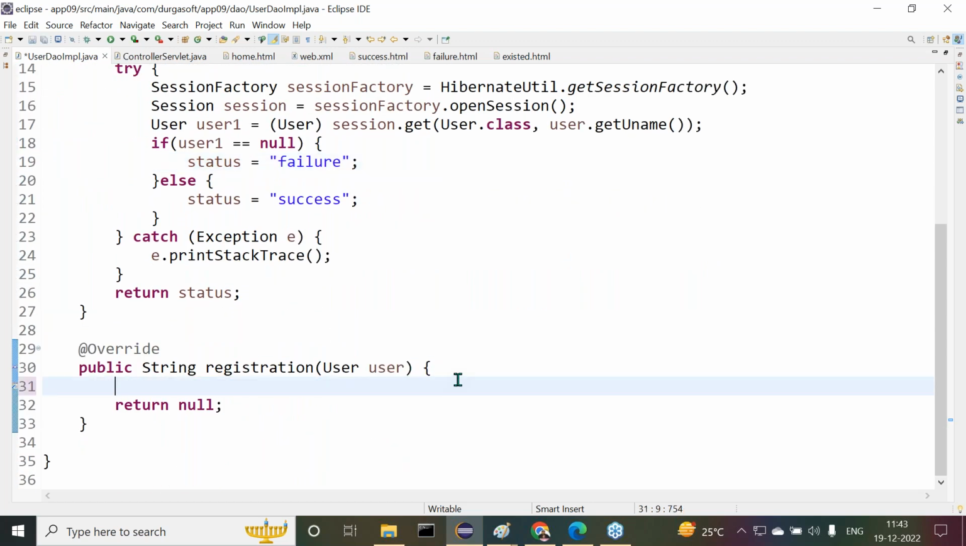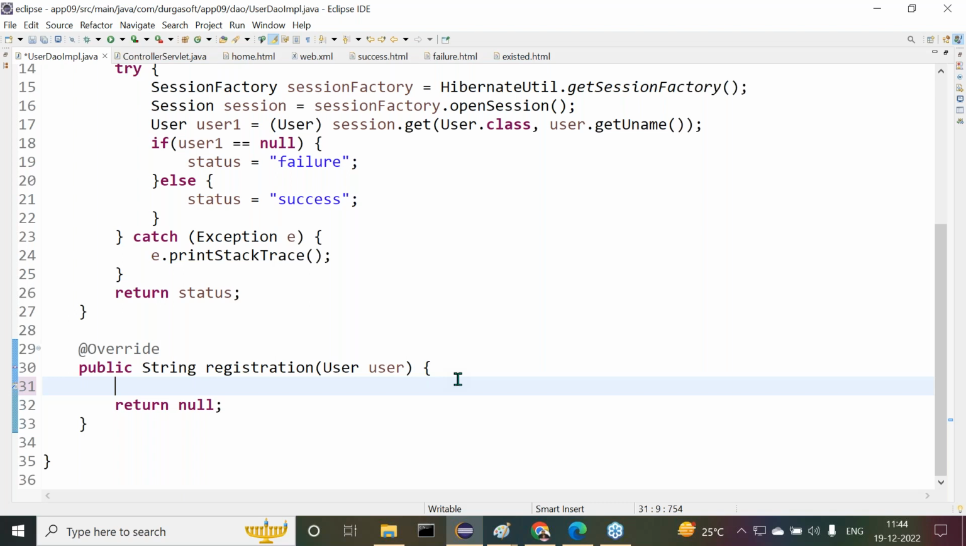Okay, similarly now we have to check the registration. Inside this registration, what we have to do is first check whether the user exists or not. If the user exists, then observe carefully, we have to say user already exists. If the user does not exist, then we have to insert the record into the database table.